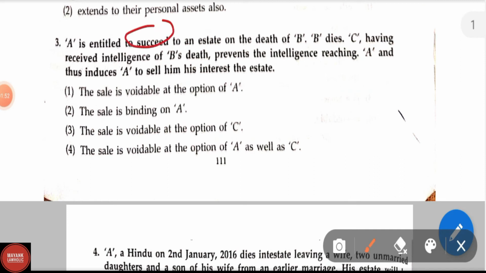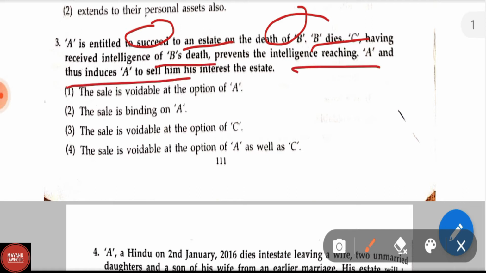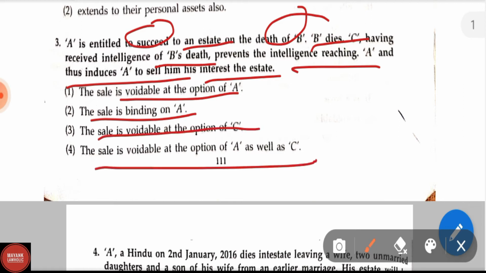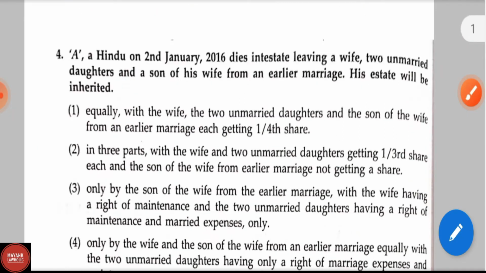A is entitled to succeed to an estate on the death of B. B dies. C, having received intelligence of B's death, prevents the intelligence reaching A and thus induces A to sell him the interest in the estate. Options are: the sale is voidable at the option of A; the sale is binding on A; the sale is voidable at the option of C; the sale is voidable at the option of A as well as C. Here the correct answer is option 1, the sale is voidable at the option of A. Now let us see question number 4.